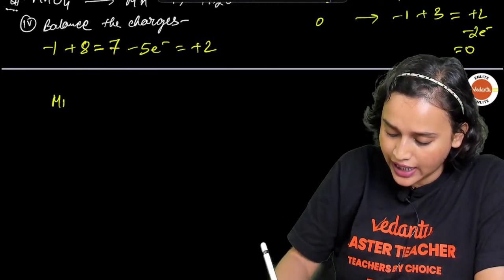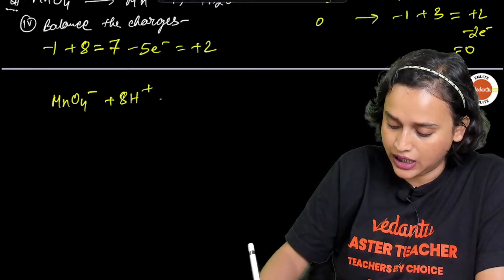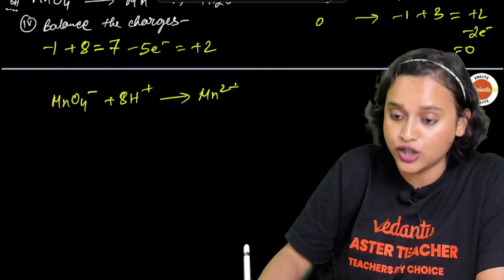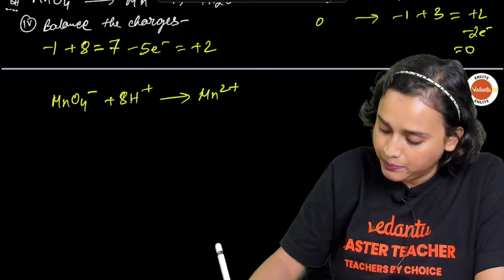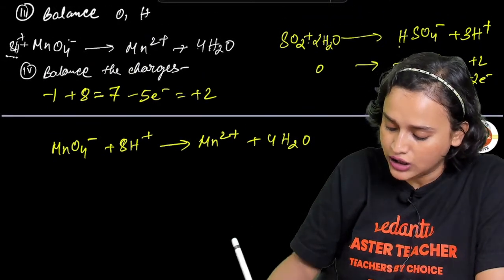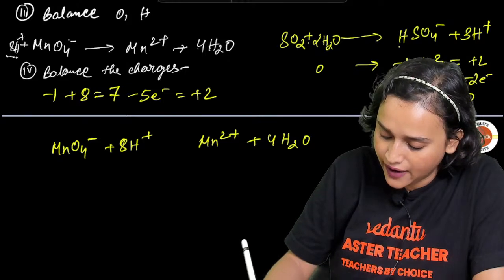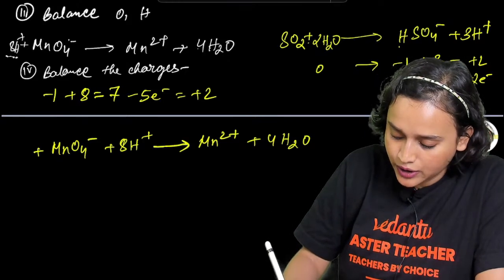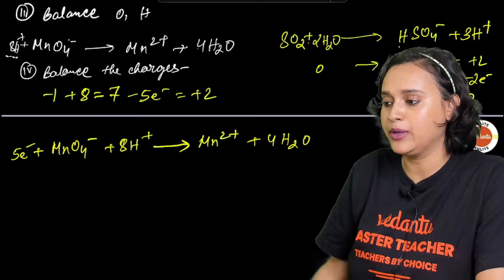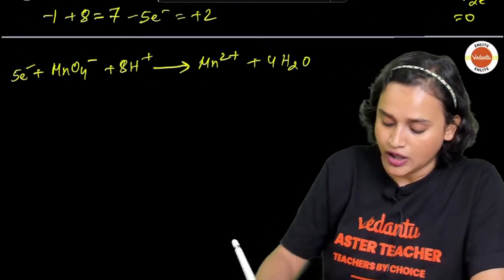What do we have? We have MnO4 minus plus 8H plus, which forms Mn2 plus, plus it forms here 4H2O, if you remember. Also electrons, forgot to add the electron, guys. Here you will also have 5 electron, if you remember, right? 5 electron will also be there. Am I right? Yes. Moving on.